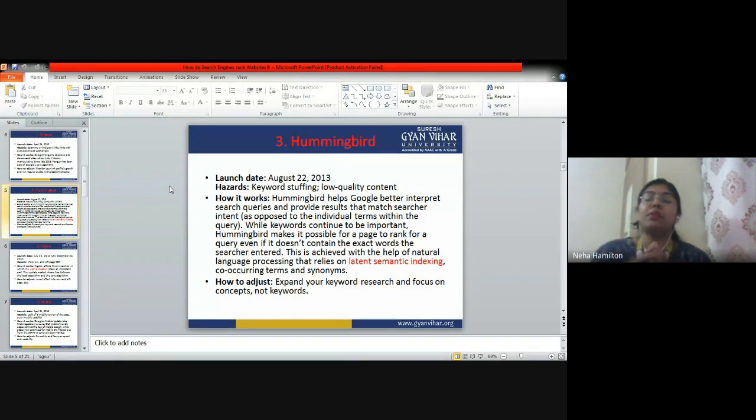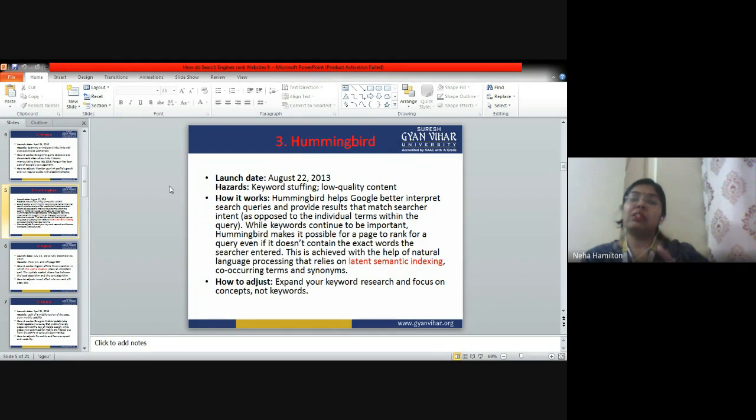For example, you know the example of synonyms, right? So Hummingbird, what it does is, for example, it is indexing for a particular keyword, say Raksha Bandhan. I have given you an example in the last class also.